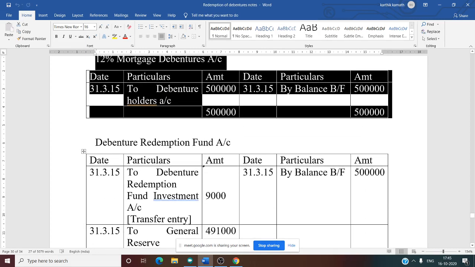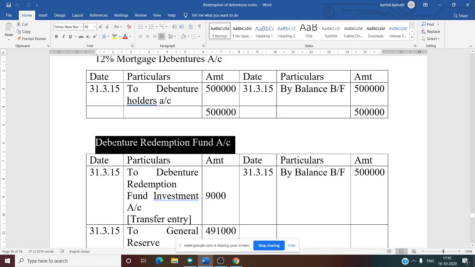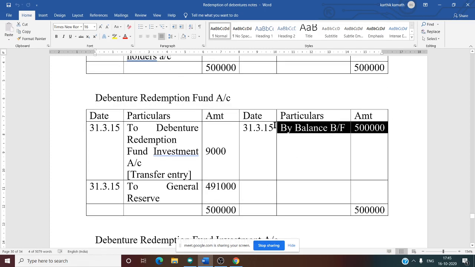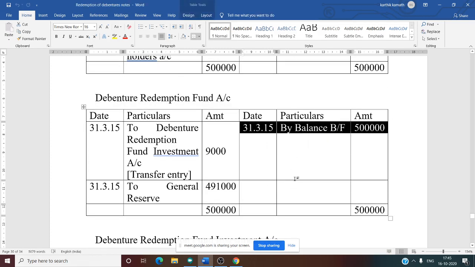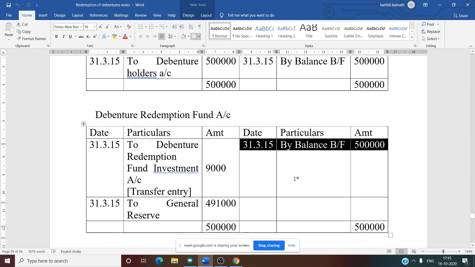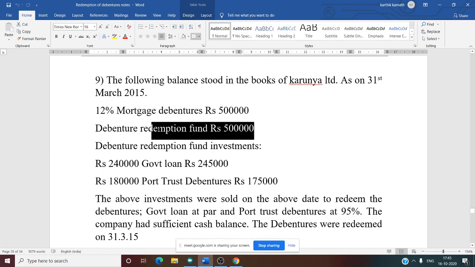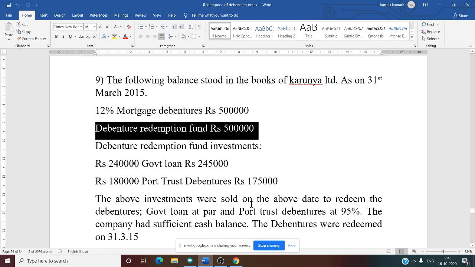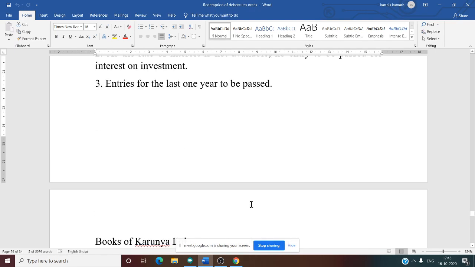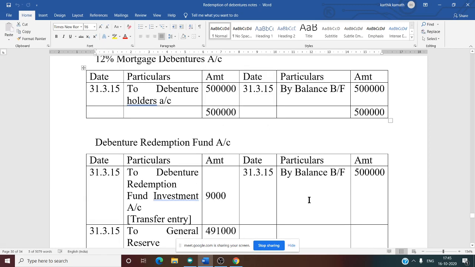The second account we need to do is the debenture redemption fund account. So the debenture redemption fund has a credit balance. On the credit side we need to start by balance brought forward 5 lakh. This 5 lakh is given in the question. See, this debenture redemption fund balance is directly given in the question. So by balance brought forward 5 lakh.